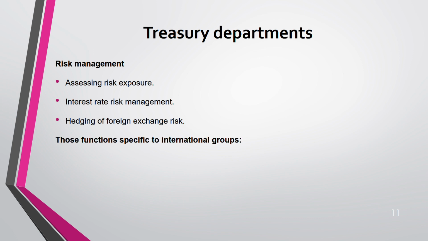Now, these are for an international group. What are these functions? Setting transfer prices to reduce the overall tax bill. For example, when a parent is selling to a subsidiary, or a subsidiary is selling to the parent, what transfer price are you setting? You obviously want to set a high price in a country where the tax is low, because there you have to pay low tax. Basically, you are shifting the profit from a high tax country to a low tax country. Your objective is to reduce the overall tax bill for your group. So setting that transfer price is the treasury department's role.